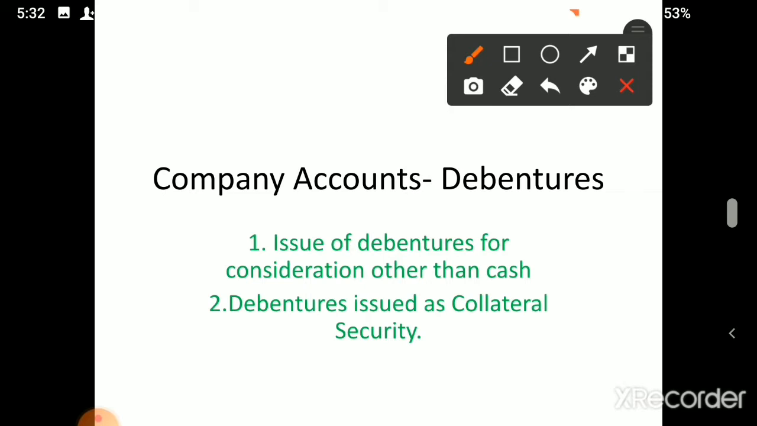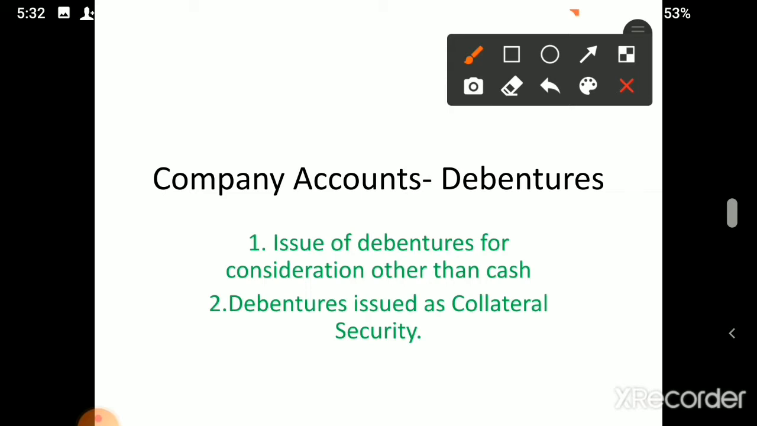Today also we'll discuss some of the topics in the debentures chapter. For today's discussion, there are two topics: issue of debentures for consideration other than cash, and debentures issued as collateral security. The first topic is issue of debentures for consideration other than cash. This topic we actually studied in the chapter on shares also.